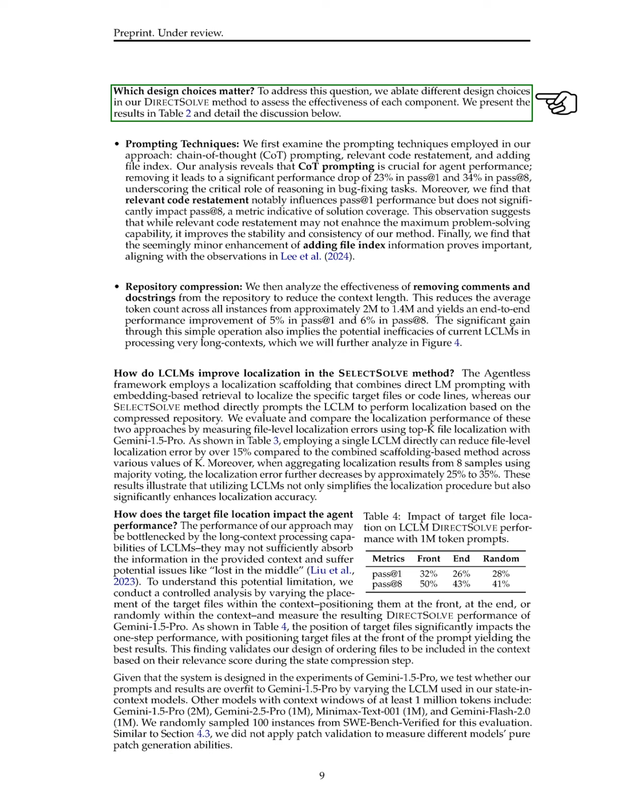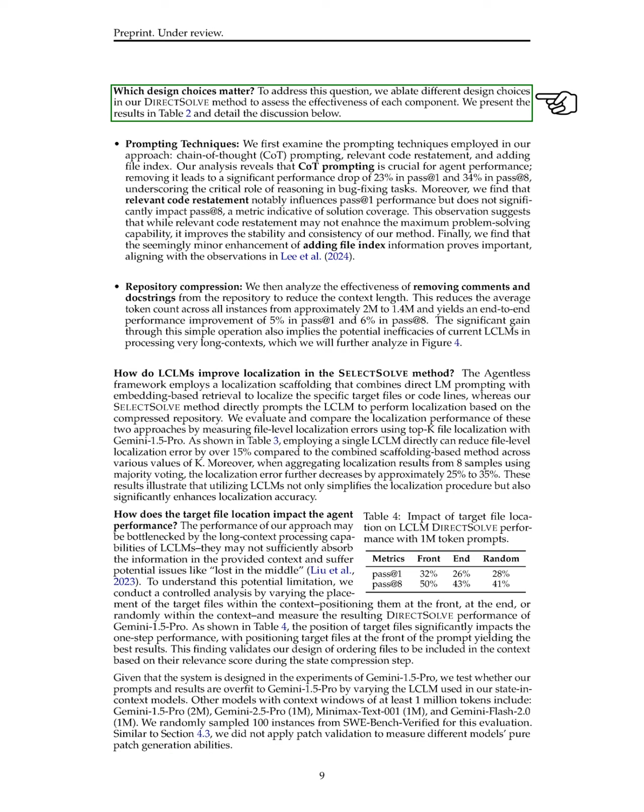We also examined how the location of the target file affects agent performance. We found that the long context processing capabilities of LCLMs might limit their ability to absorb information, leading to issues like getting lost in the middle. To investigate this, we varied the placement of target files within the context and measured the performance of direct solve. Our findings indicate that the position of target files significantly affects performance, with the best results occurring when target files are placed at the front of the prompt. This supports our design choice to order files based on their relevance during the state compression step.